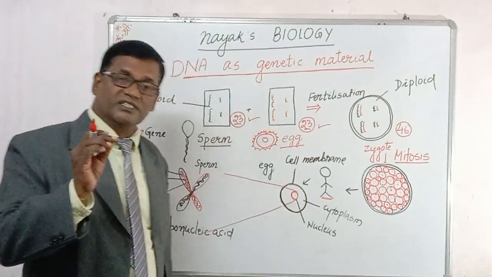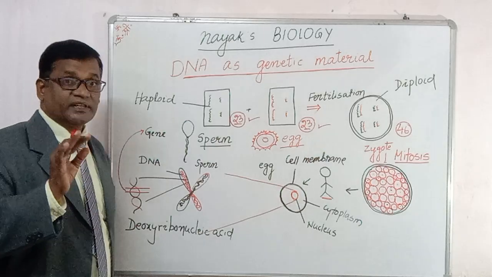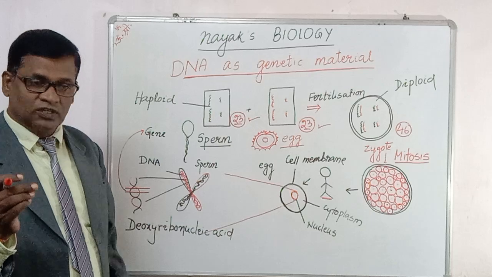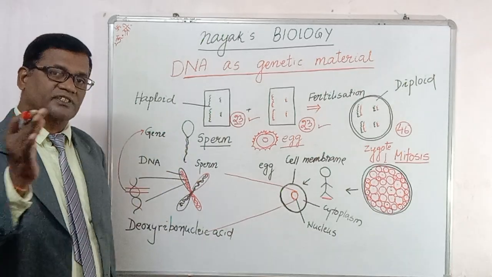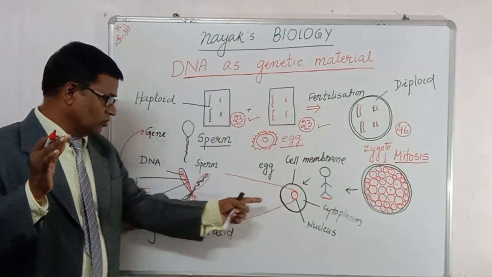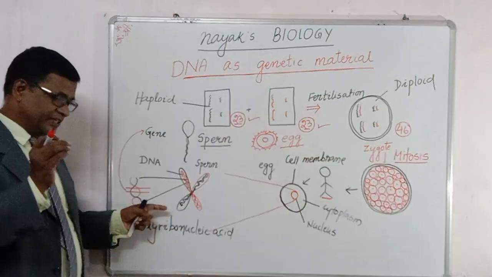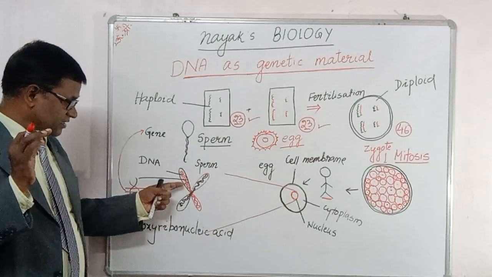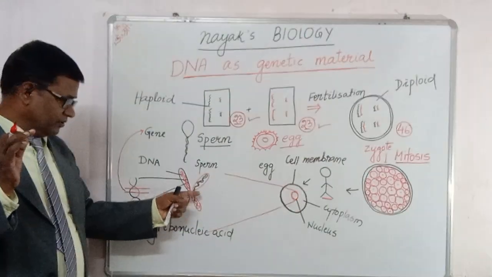This nucleus in the middle of the cell contains the chromosomes. How many chromosomes? 46. In what condition? 23 pairs, 23 from the father and 23 from the mother. Now I isolated one chromosome to understand the DNA. This black one is from the father and this red one is from the mother.